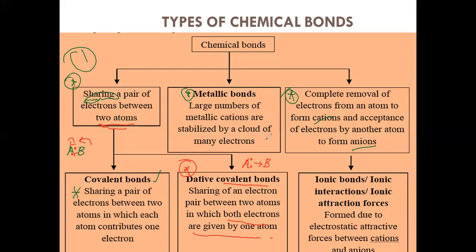So here a large amount of cations, the positivity is there, and that positivity is bonded with a large amount of electrons. So you can get a stable configuration, the metallic bond. Right? Okay, and let's move on to the last one.